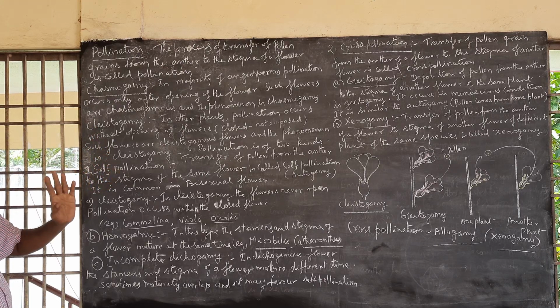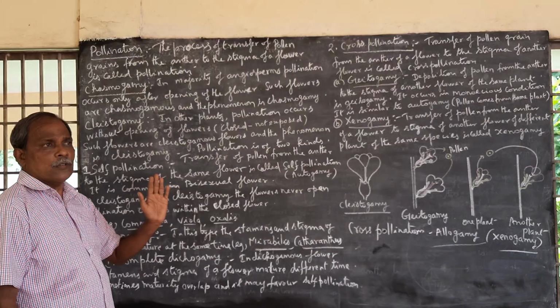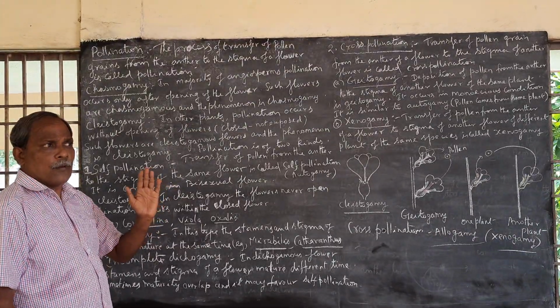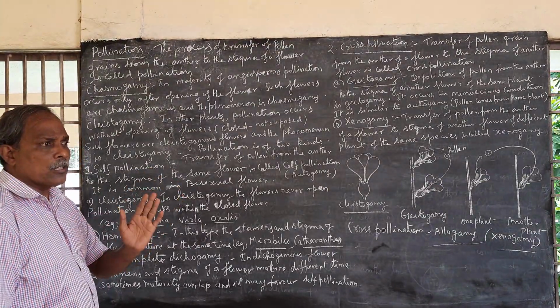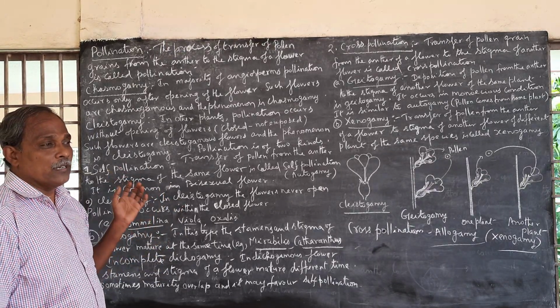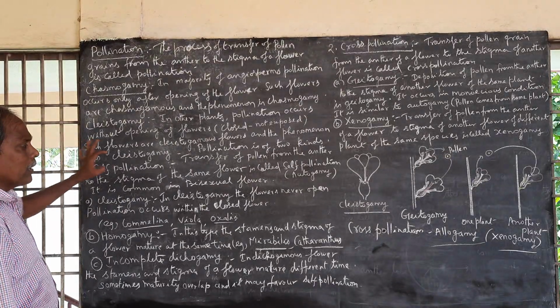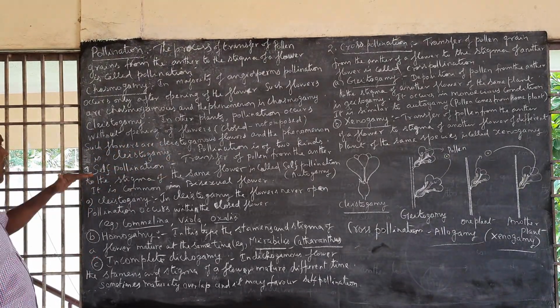Clistogamy. In clistogamous flowers, the flowers never open. Pollination occurs when the flowers are in closed condition. So such flowers are called clistogamous flowers, and the mechanism is clistogamy.